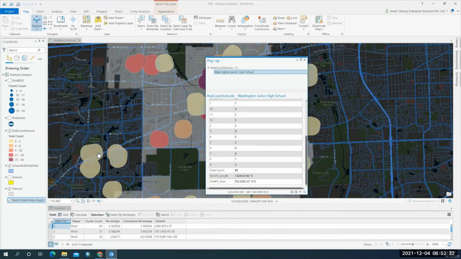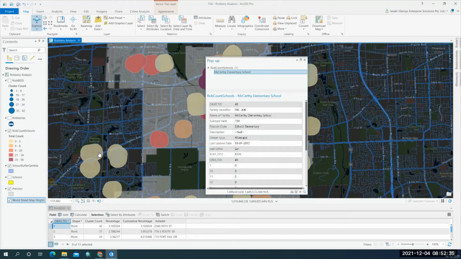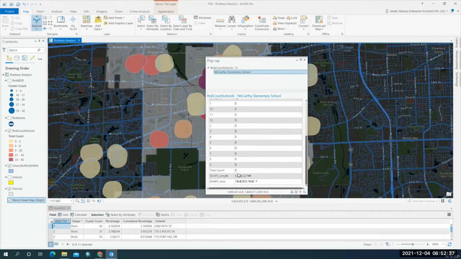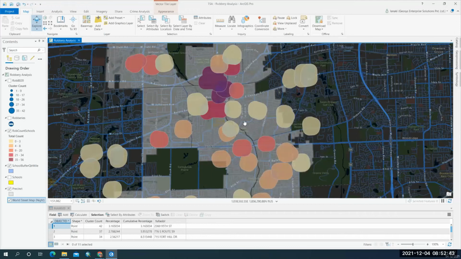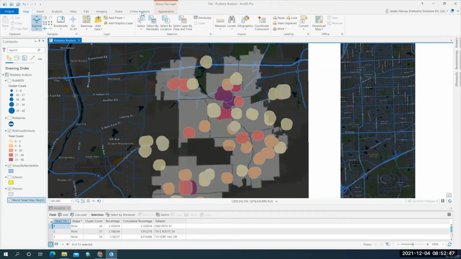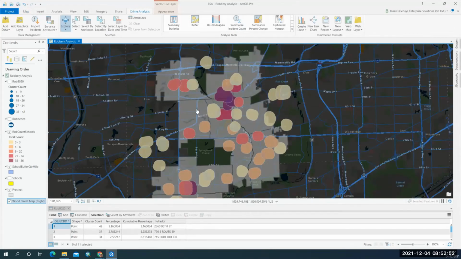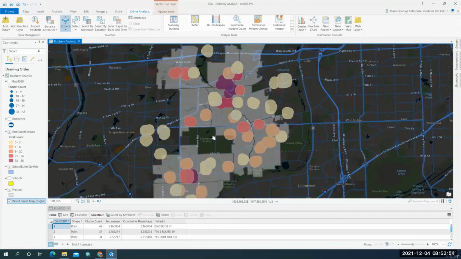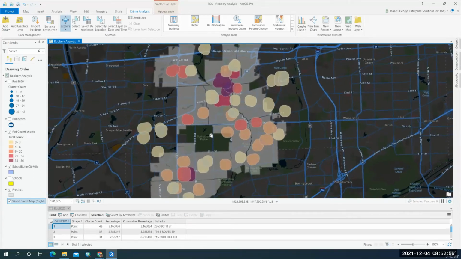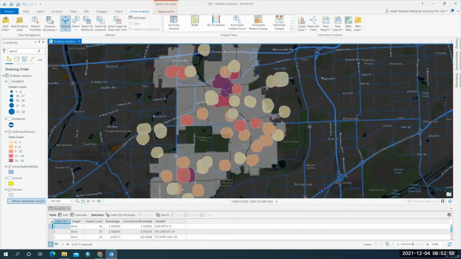In a similar fashion, if you click on the lighter ones, the number of crimes would be less. So here it is 0. There are no crimes near the school. Okay, so we have used a simple tool, the Summarize Incident Count tool, to summarize the number of robberies that are occurring in a particular school zone. Okay, I hope you understood this one.